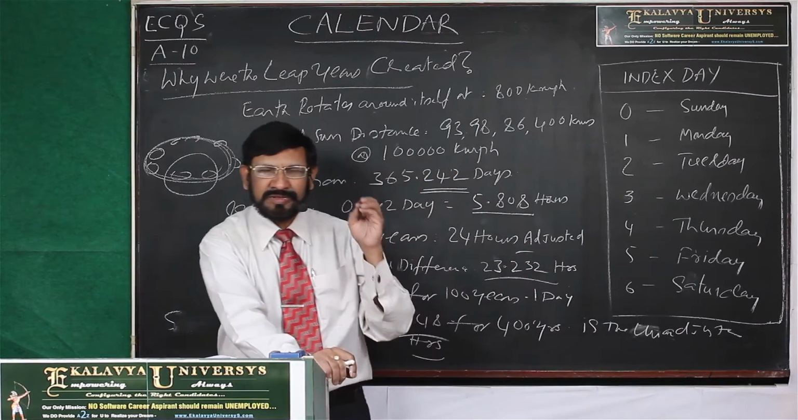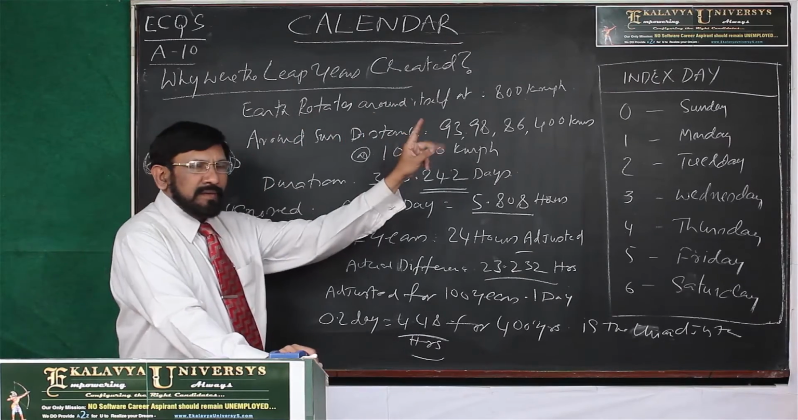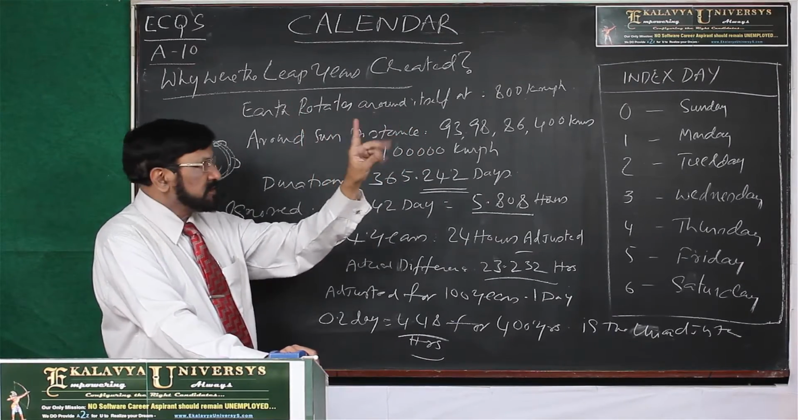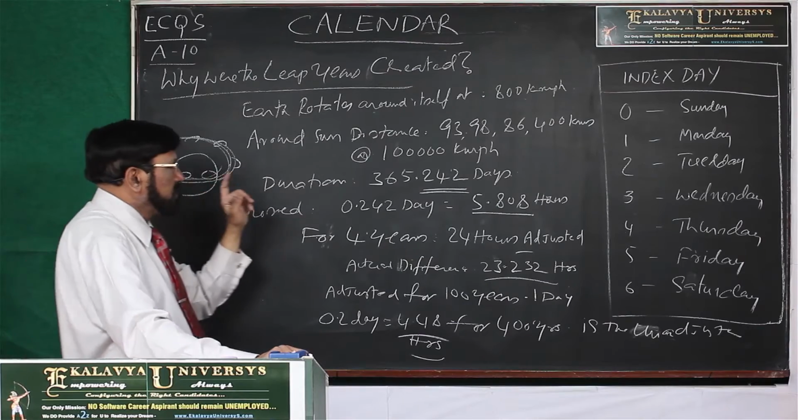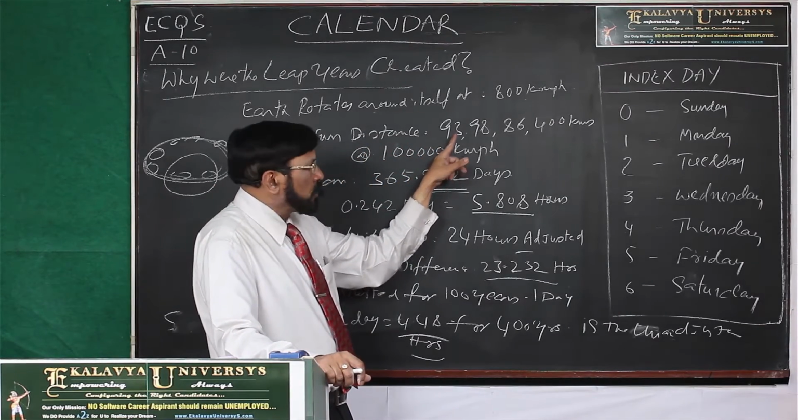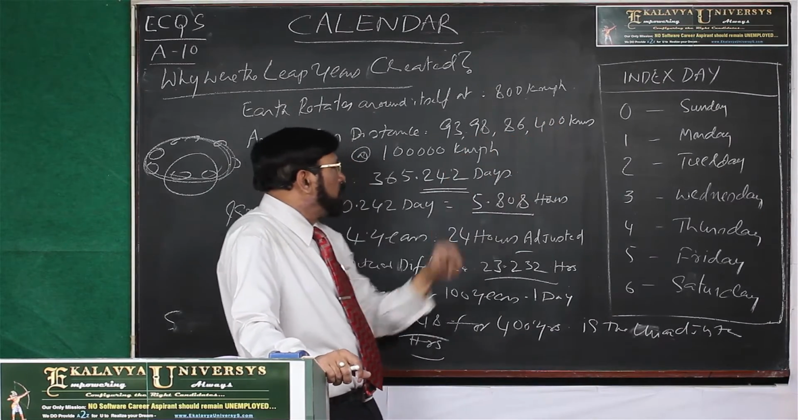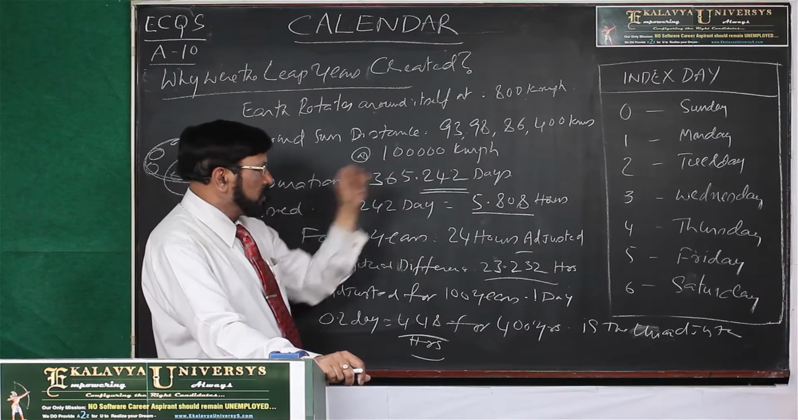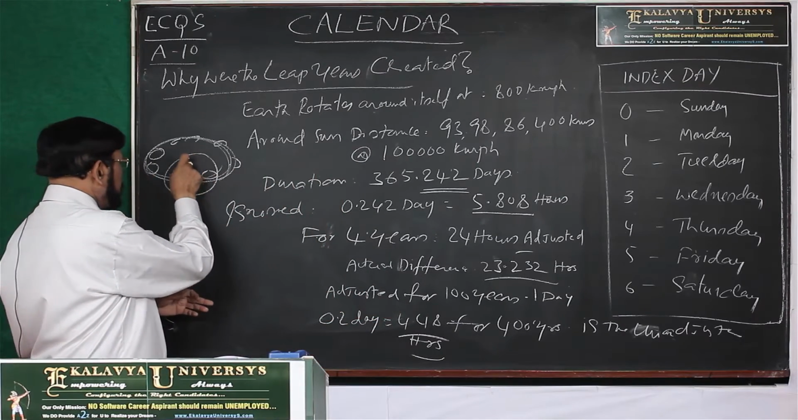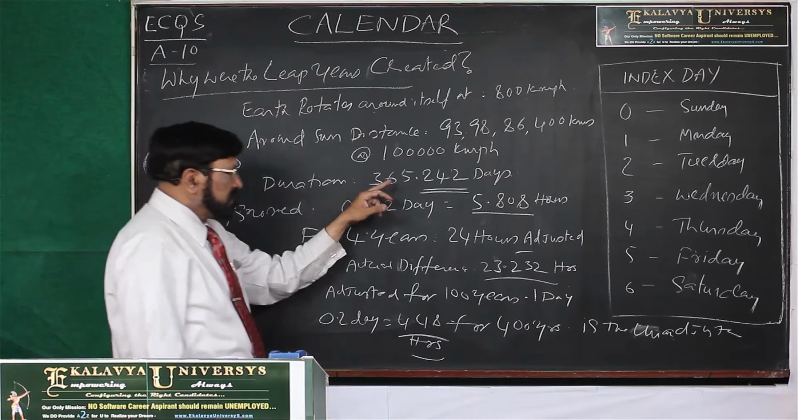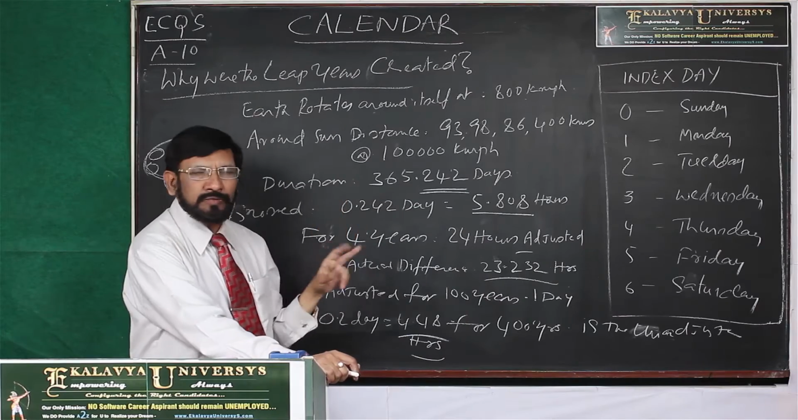That is the reason. Just for the sake of general knowledge, you must have this knowledge. Let me brief it once again. Earth rotates on its own axis at 800 kilometers speed, and it revolves around the sun at a distance of 93 crores 98 lakhs 86,400 kilometers, at around 1 lakh kilometers speed. The duration for one rotation around the sun requires 365.242 days.